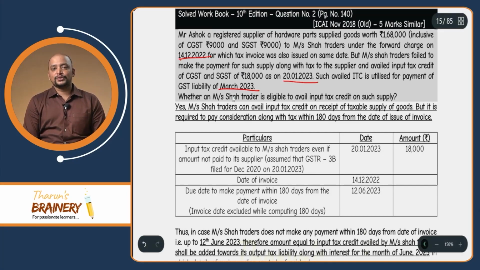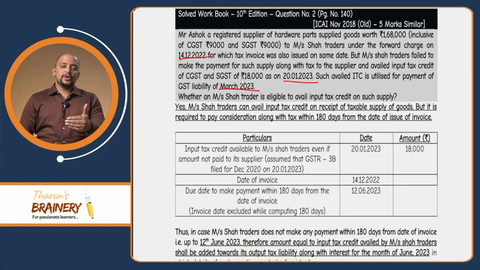Okay, so March 2023. Now here you may get another doubt. Sir, what if they have done like this for multiple invoices? Then how do we need to do that? For example, invoice number 1, 18,000, invoice number 2, 12,000, invoice number 3, 10,000. So 3 invoices. For these 3 invoices, payment is not made. Now the balance in ITC has come down. Now the balance in ITC is somewhere like 15,000. So how do we need to understand?